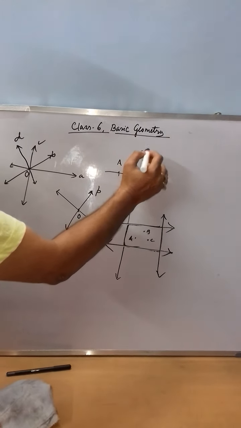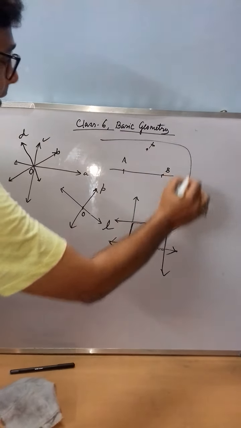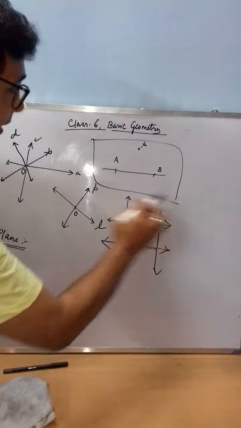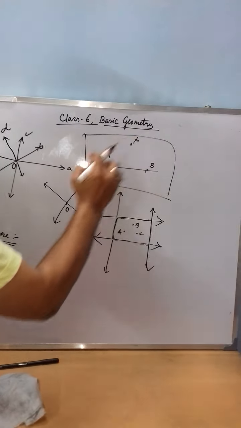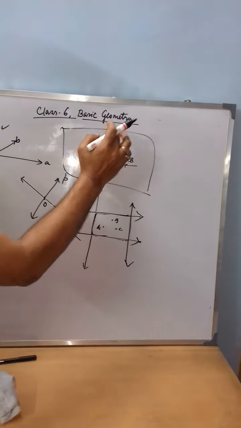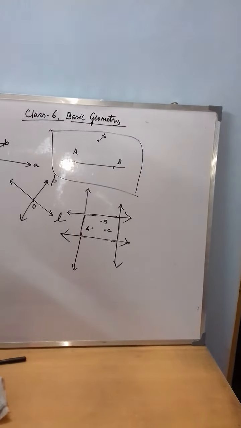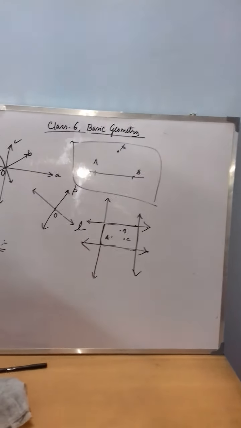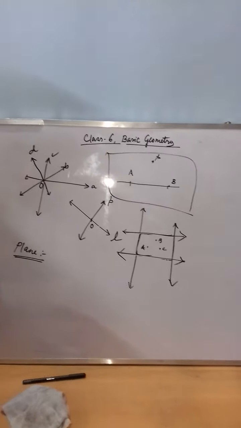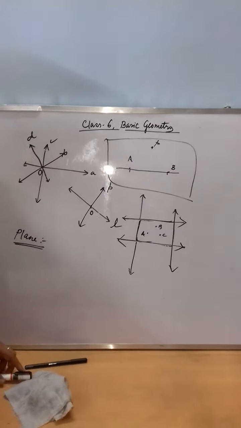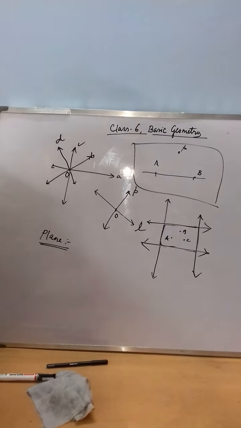If you place another point P and then cover it, now it represents a plane where three different points are there, A, B and P, and this represents a plane. Okay? So up to this much. Next day we will learn about something more. Okay? Thank you.